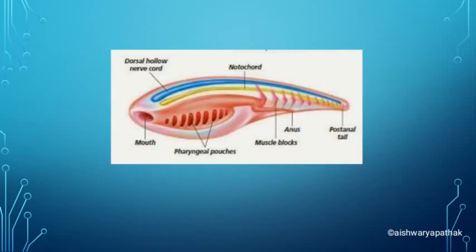Next, here is the picture of chordates actually. So here you can see a tube-like structure, yellow color tube-like structure, which is a notochord, present on the back side. Then here are the few pharyngeal gill slits, or here the name is given pharyngeal pouches, but these are gill slits which are used for gas exchange, that is respiration. Okay students. Then here blue color, it is the nerve cord, hollow nerve cord. This is a picture of chordates. Okay students.